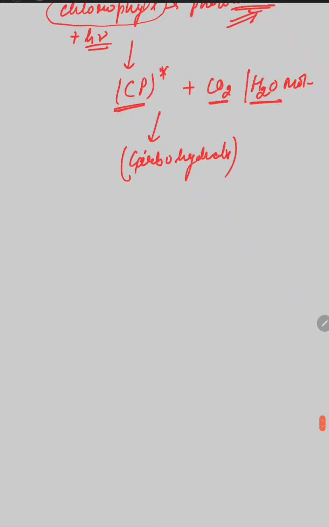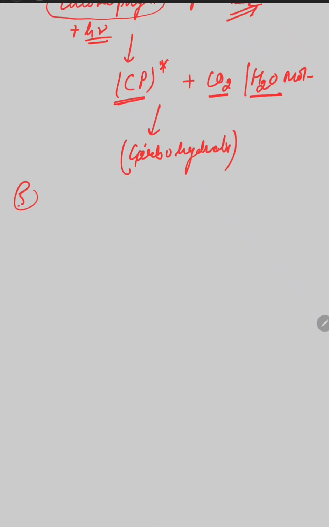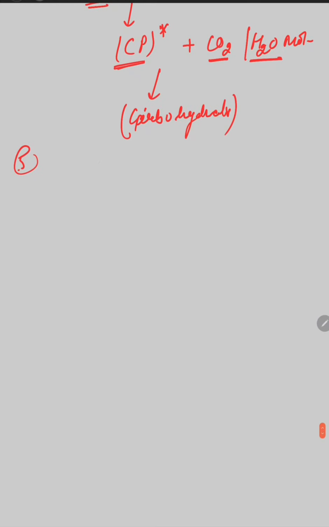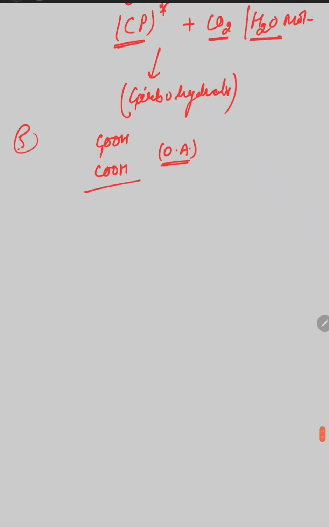And next, the fifth example of the photosensitization process is decomposition of oxalic acid. As we have studied in the chemical actinometer, the oxalic acid is decomposed in the presence of uranyl ions, UO2 2+.